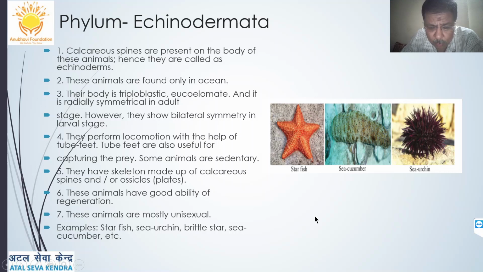These animals are usually unisexual. Starfish, sea urchin, brittle star, sea cucumber, etc. are the perfect examples of phylum Echinodermata.